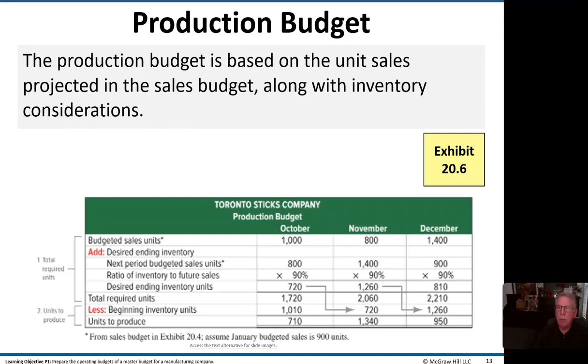Okay. Now, the production budget is based on unit sales, projected sales budget, along with inventory considerations. So here is our sales, right?